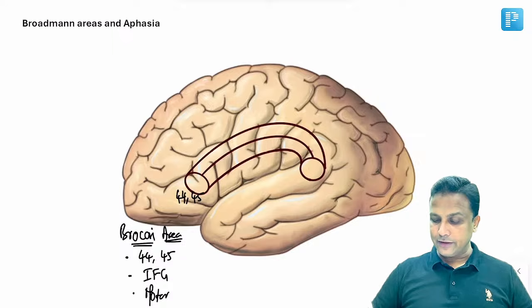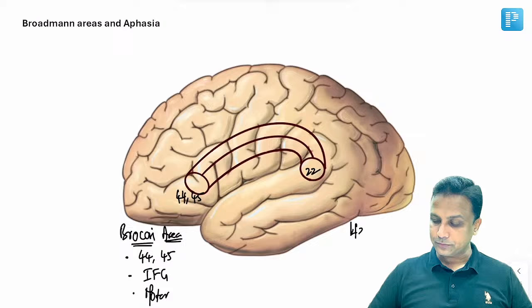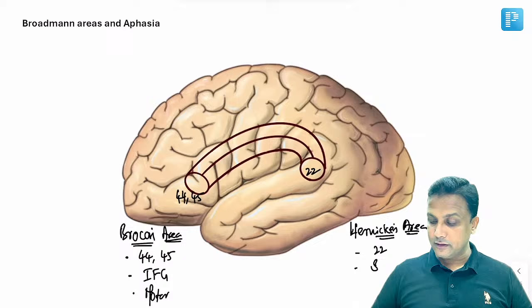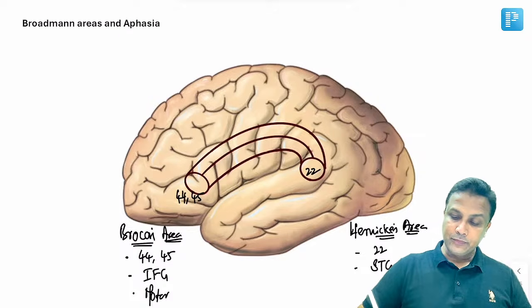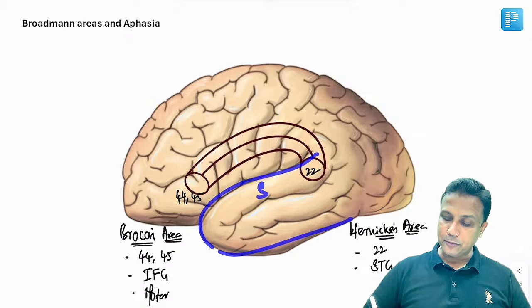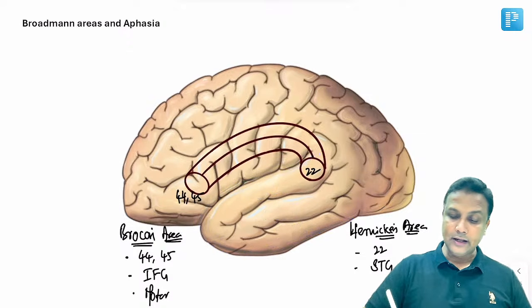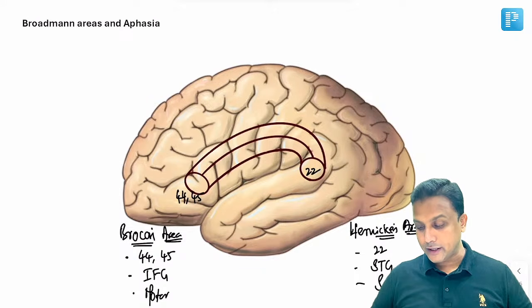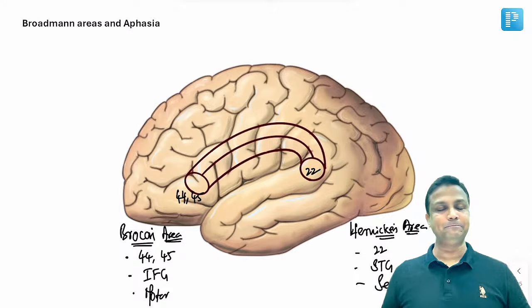Now somewhere here you'll be having area number 22, and this one will be the Wernicke's speech area. What is the number of Wernicke's speech area? Area number 22. कहाँ पर होता है? You can clearly see it's in the superior temporal gyrus. So this lobe here will be the temporal lobe. ये superior temporal gyrus होगा, middle temporal gyrus, and then the inferior temporal gyrus. And yes, of course, it is the sensory area that is used for comprehension, understanding the speech.